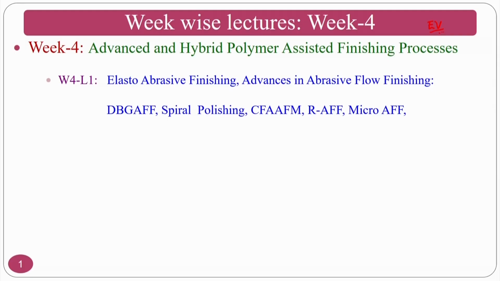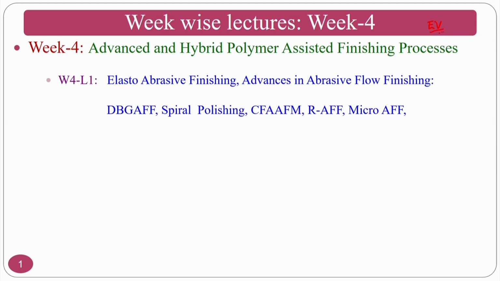Coming to week 4, we will be seeing about the advancements and hybridization of polymer assisted finishing processes, such as advancements and hybridization of the abrasive flow finishing process. One of such things is elastic abrasive finishing, which is an advancement of the AFF process.